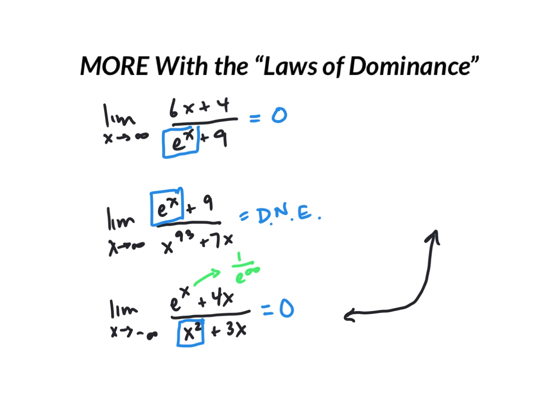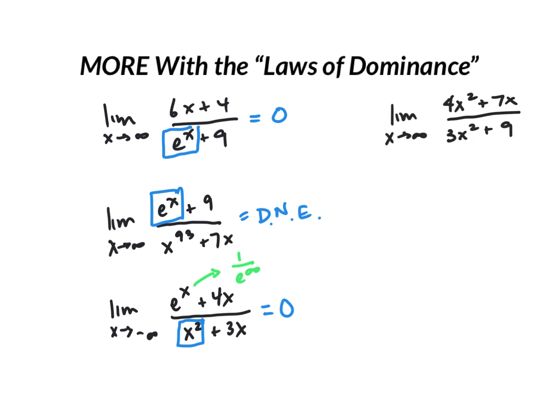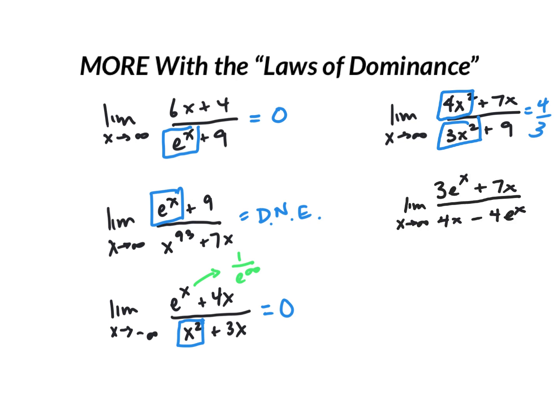Now, similar to problems like this, where we have the same powered thing on top and bottom, we had a 4x squared and a 3x squared, both of these things would be considered the same power, and we would therefore use their coefficients and just say it was 4/3. We could use that same logic on something like this and say, well, e to the x and e to the x make the biggest thing in both the top and the bottom, and since they're the same power, we could use those coefficients and say the limit is negative 3/4, or 3 over negative 4.